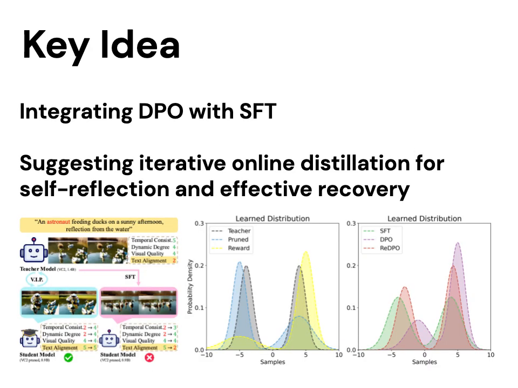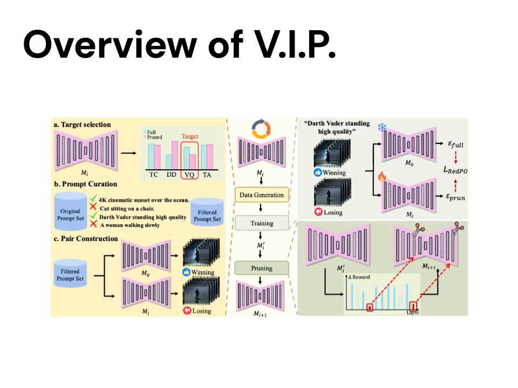However, DPO alone often over-optimizes, so we introduce SFT regularization to stabilize training. Combining the two gives us our ReDPO, regularized diffusion preference optimization. Finally, we integrate this into an iterative online learning framework, which enables self-reflection and effective recovery of the pruned model at each stage. The V.I.P framework operates in three main steps.